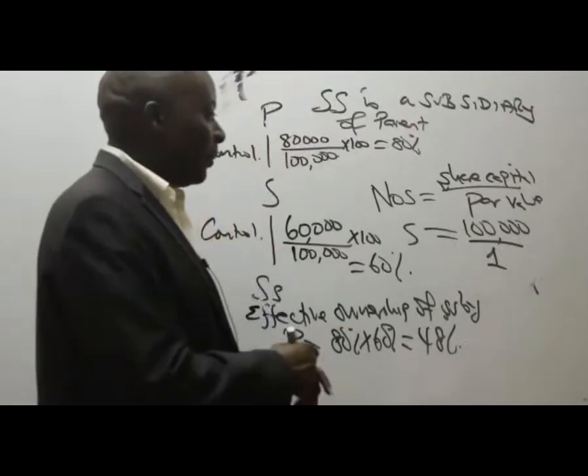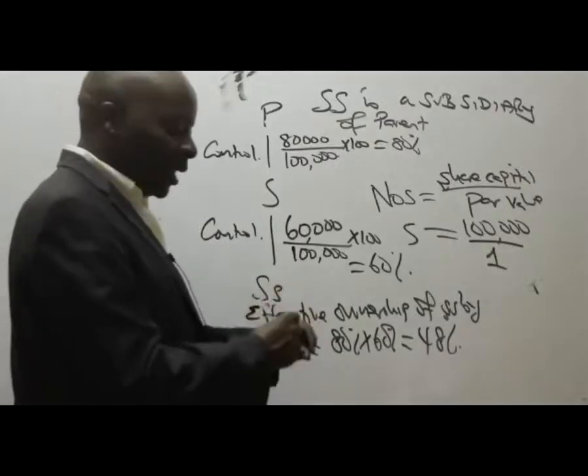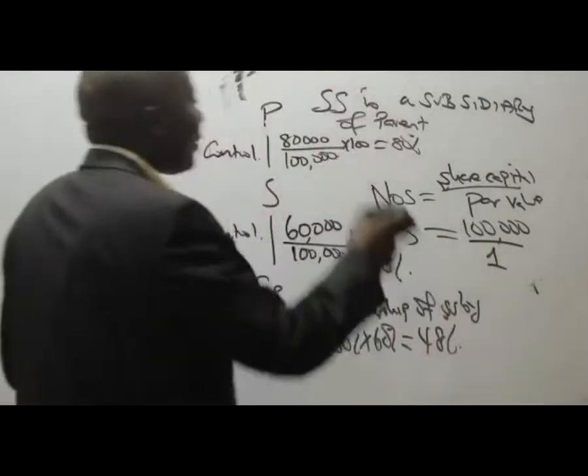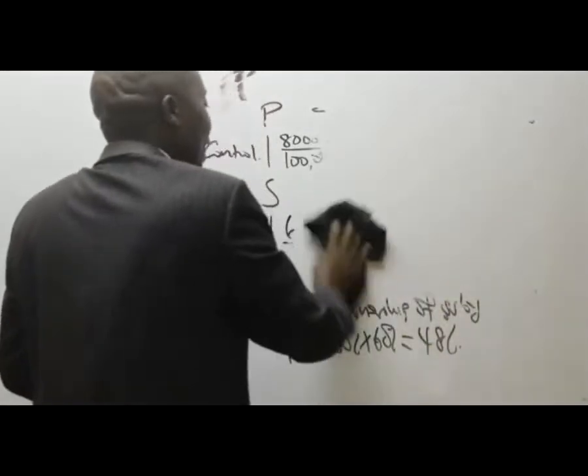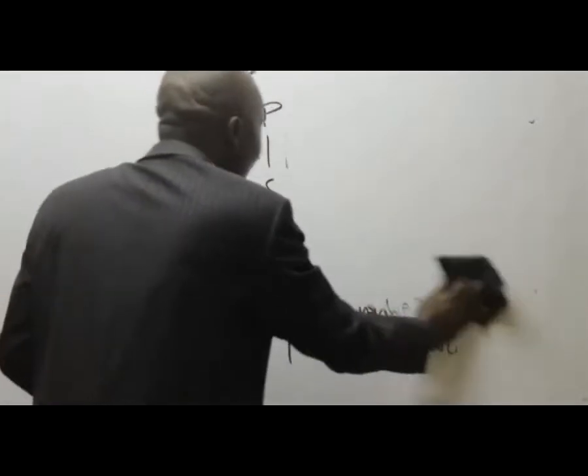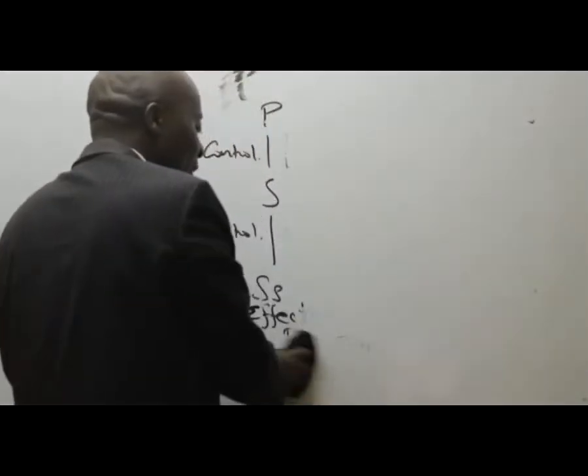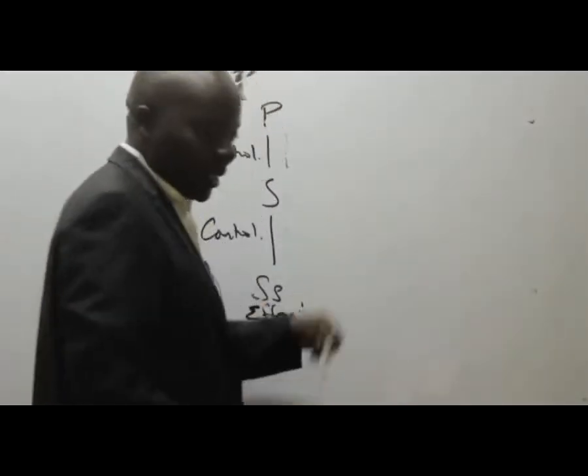So remember what we said when we started? We said, ladies and gentlemen, that really it's not a game of numbers. According to IFRS 10, it's no longer about numbers, and this has confused so many advanced level students into getting a zero in the entire question.